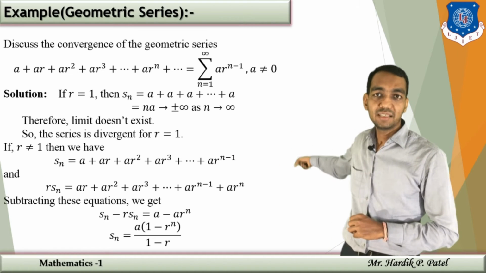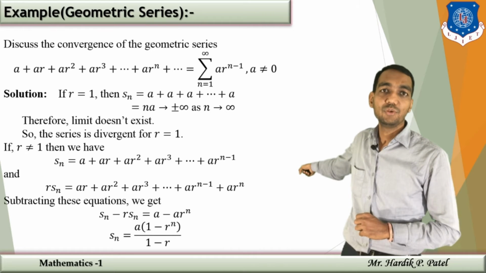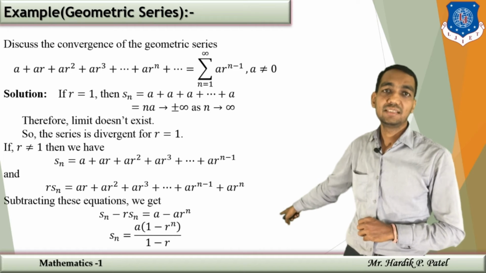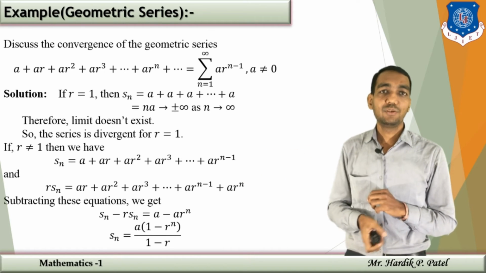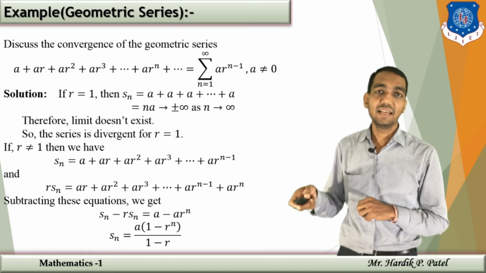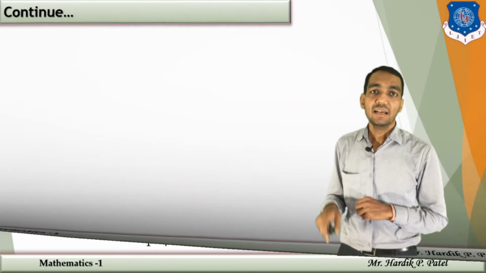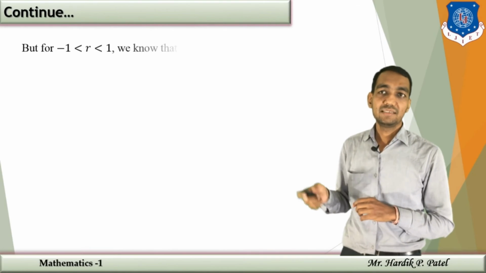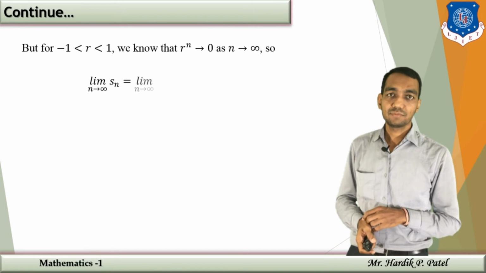So we subtract these two series, and that will give you Sn minus r into Sn is equal to a minus a into r raised to n. Simplifying and making Sn the subject, that will give you Sn is equal to a into 1 minus r raised to n divided by 1 minus r.